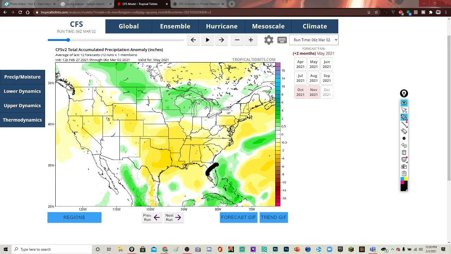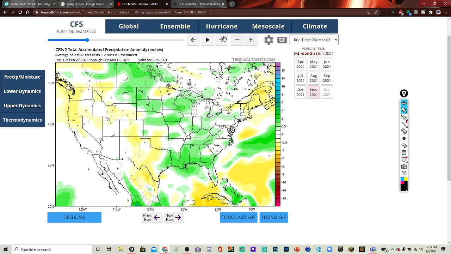And then above average near Florida, maybe just a tiny bit of above average for May, but don't forget this is far out. And then below average over here too. And then we move on to June, and we see that dry air moves out, and then we see some areas of above average.